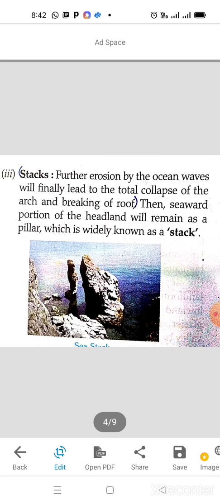Okay. Now another kind of structure that you can see in the picture, these are known as stacks. Further erosion by the sea waves will finally lead to the collapse of the arch and breaking of the roof. And finally, that roof also gets broken, and this kind of structure is found. Then the seaward portion of the headland will remain as a pillar, which is widely known as a stack.